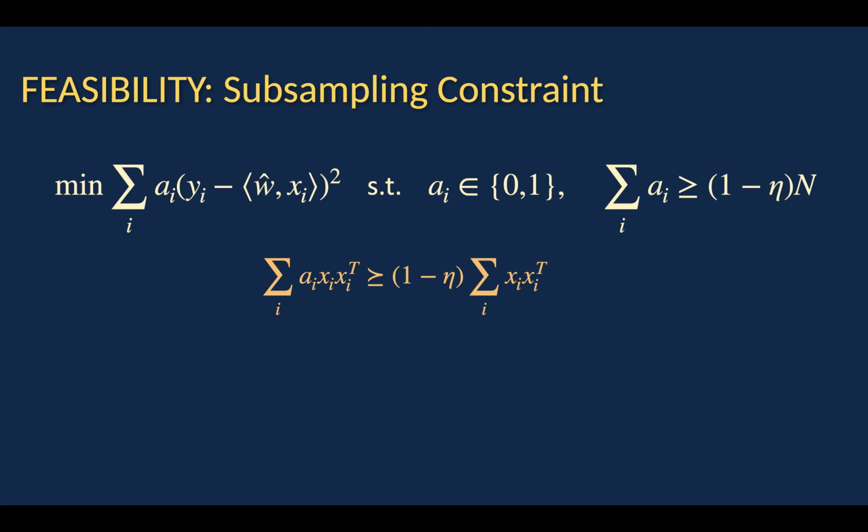So our objective is then to minimize summation over all i, a_i times (y_i minus inner product w-hat x_i) whole squared, subject to a_i being in {0, 1}, and the summation over all the a_i being greater than (1 minus eta) times n. And we also need the most important constraint, that summation over all i, a_i x_i x_i transpose, PSD dominates (1 minus eta) summation over all i, x_i x_i transpose. That is to say, the covariance of the points in S has to subsample the covariance of the entire data set.